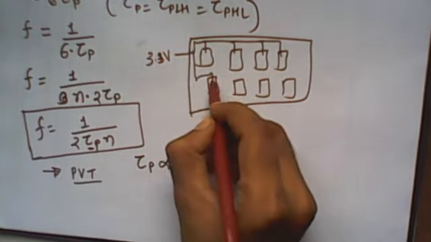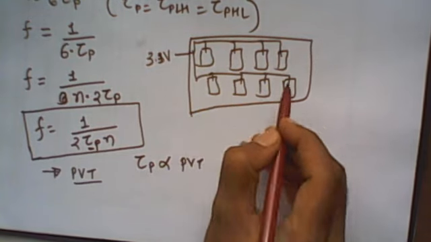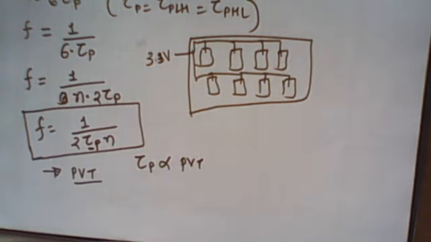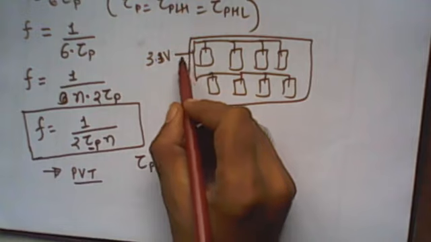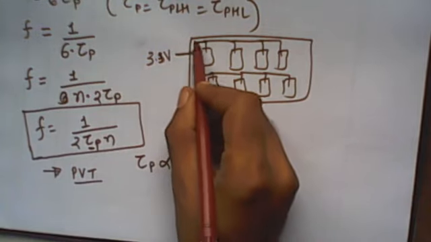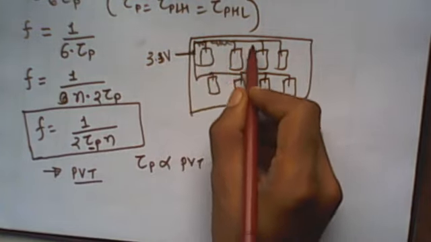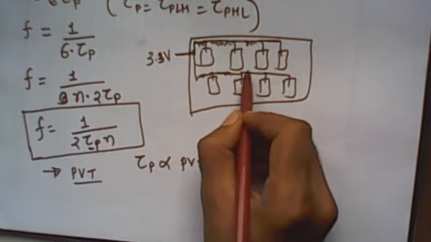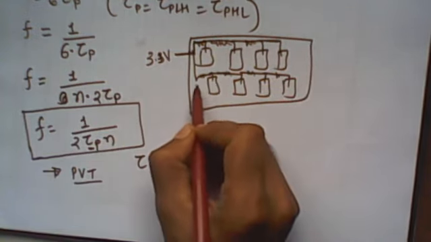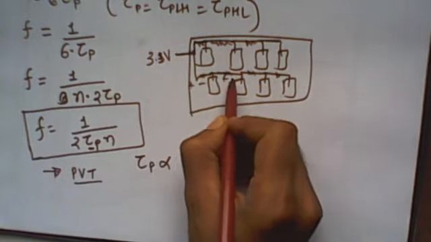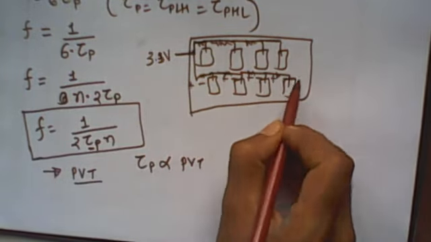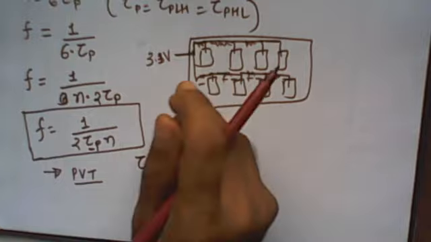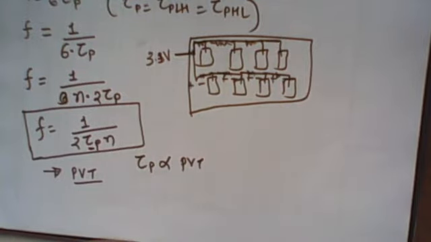VCC supply we want to give to all the blocks. Now all the blocks will not get exactly 3.3 volts, because this conducting line has some resistance. This is called interconnect resistance. Due to that resistance there is some voltage drop, right. So all the devices inside the chip will get different supply voltages, and it produces different propagation delays.